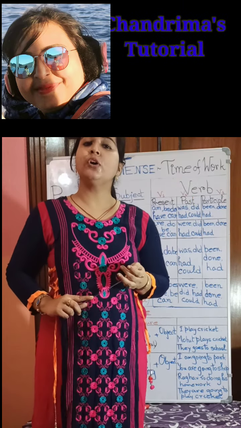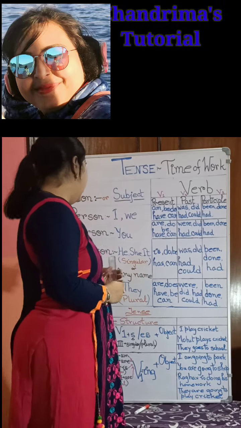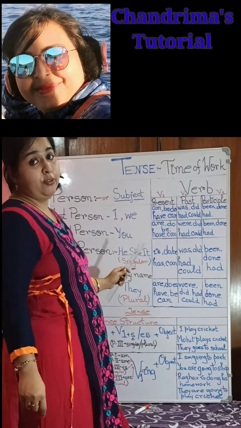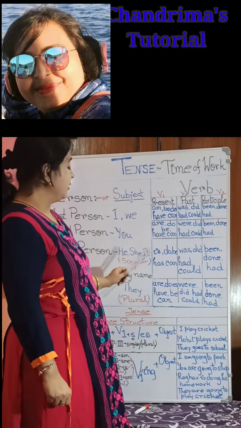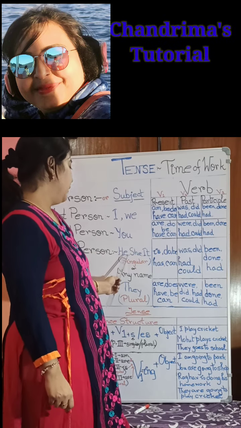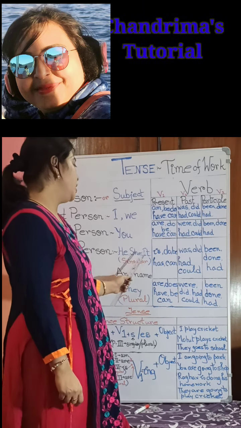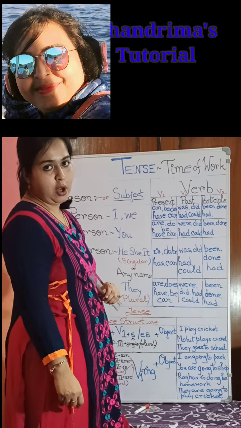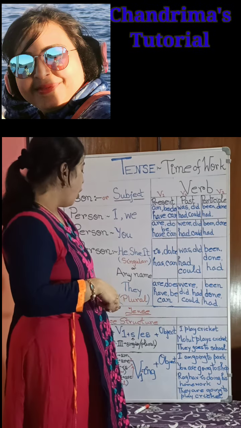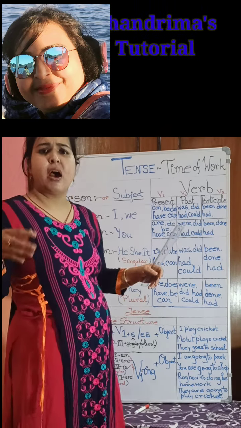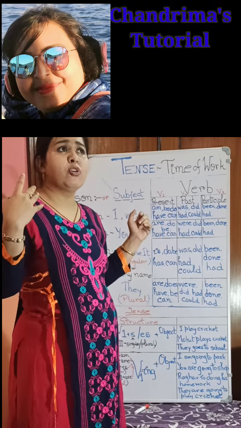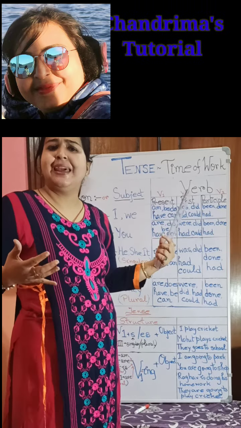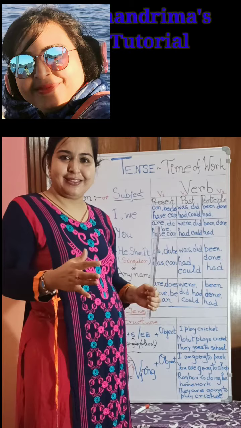For third person, what should we learn? Third person, if just one is there, that means singular. There could be he, she or it. That means the pronouns generally we use, or any name. Ram, then Roger, Ricky, any name you can consider.